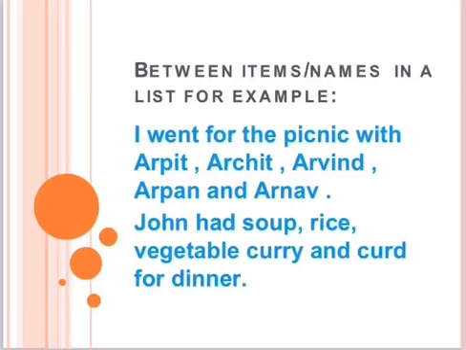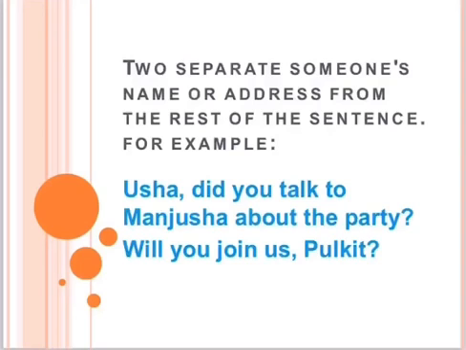Next is, a comma is used to separate someone's name or address from the rest of the sentence. So, whenever you are writing the name of any person or address of someone, then you will always use comma to separate it from the rest of the sentence. Like Usha, comma, did you talk to Manjusha about the party? Or will you join us, comma, Pulkit? So here are two examples.